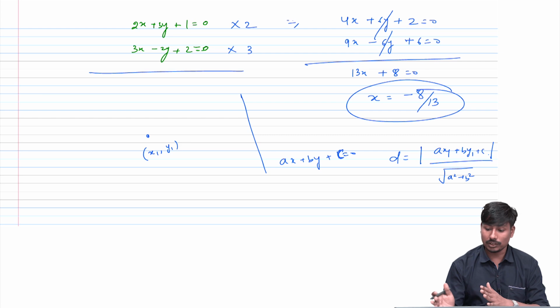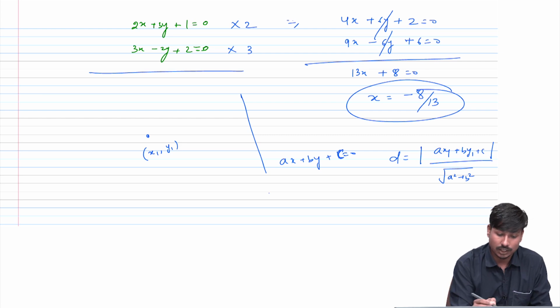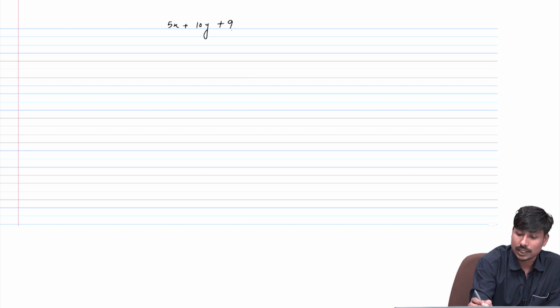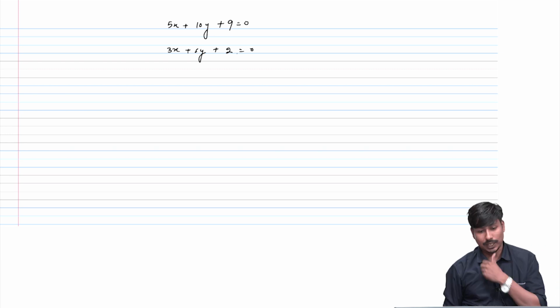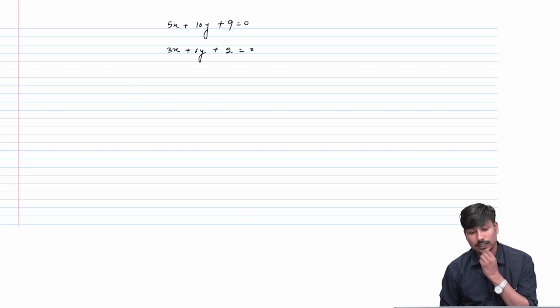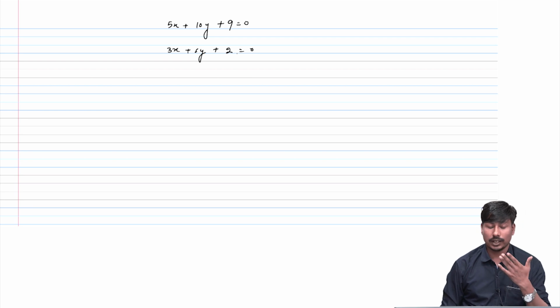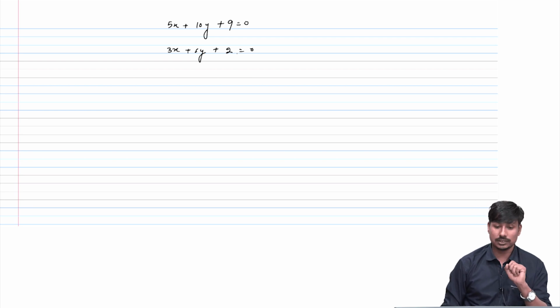This can also be done very easily. If I have two lines, one 5x plus 10y plus 9 equal to 0, and the other 3x plus 6y plus 2 equal to 0, I have to calculate the distance between the two lines.